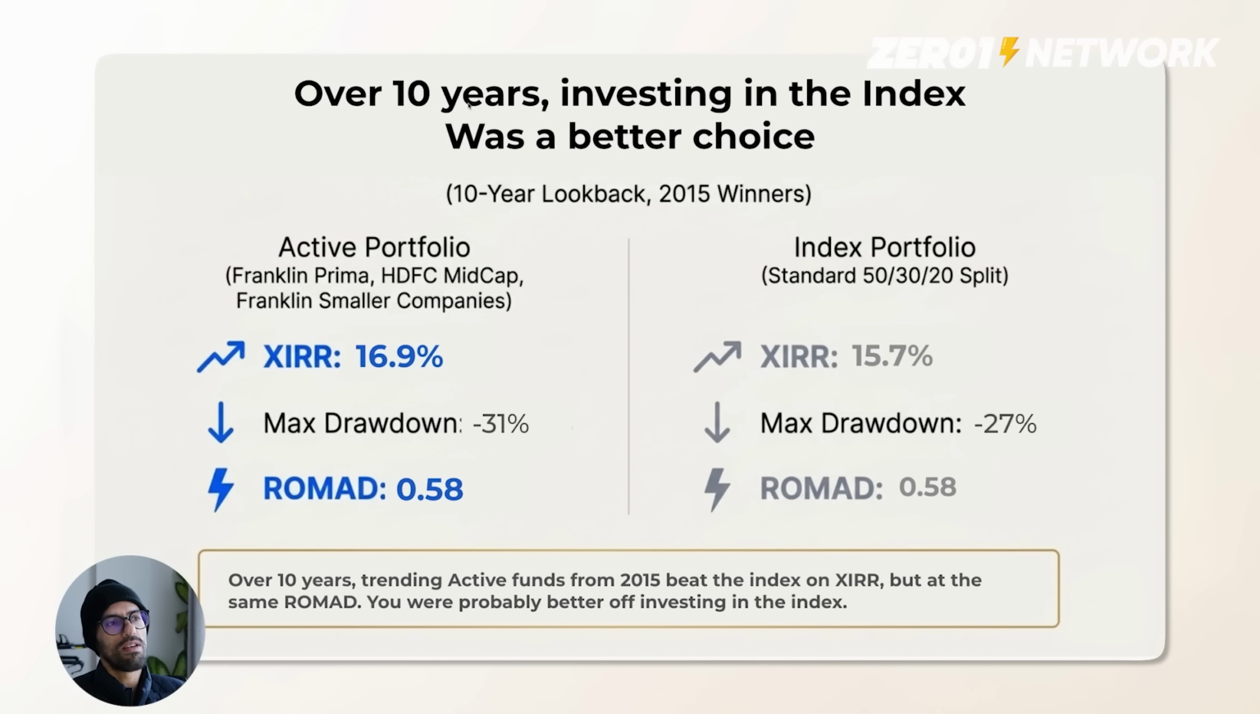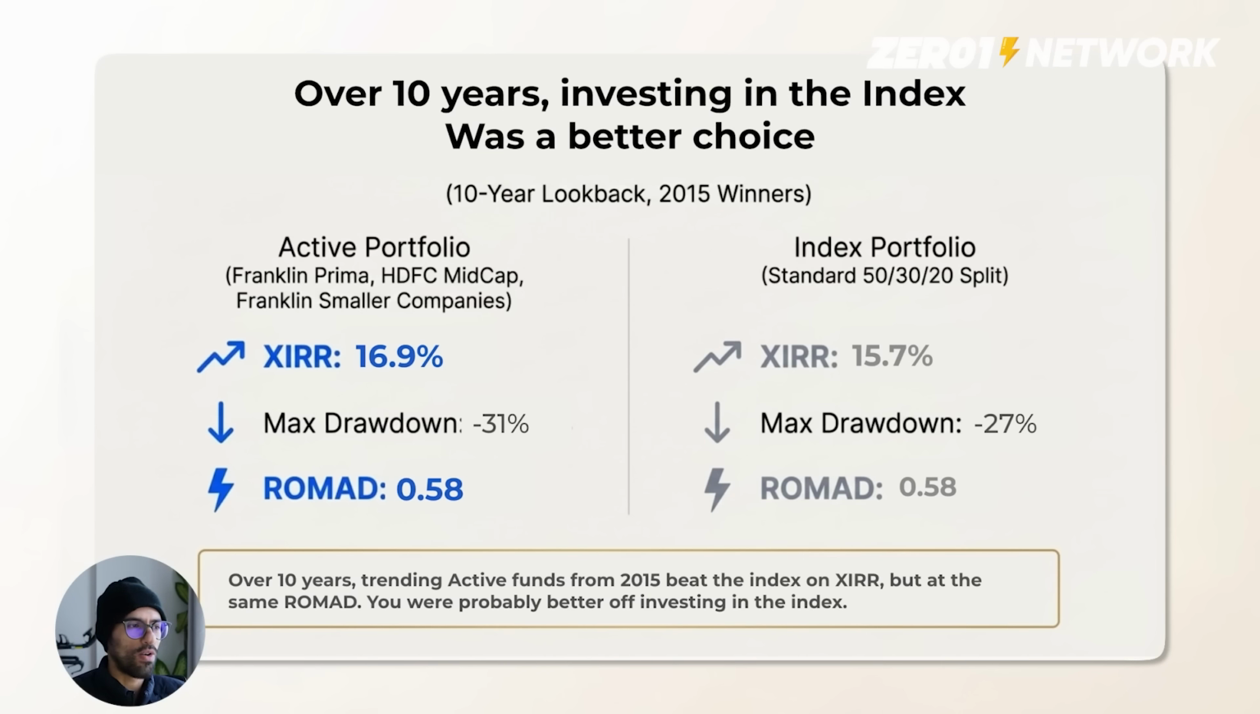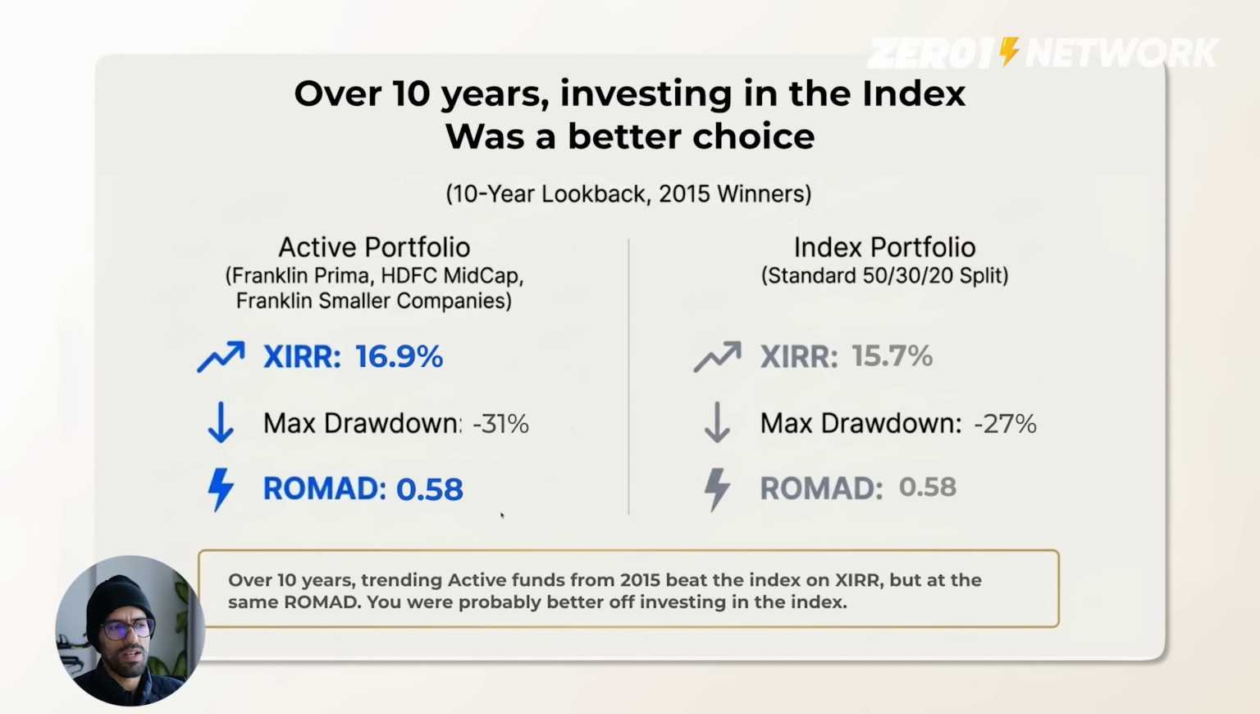Which is why the conclusion, because the ROMAD is the same, is that you're probably better off investing in the index over this 10-year period, as the data suggests. Because you can just set and forget it. Again, you don't need to worry about how these three funds are doing. Are they still being managed by the same people? Have they had a shift of priorities and so on? None of that. You could just set and forget in the index over a 10-year period. While the returns would be slightly lower, on a risk-adjusted basis, I think you're fine, right?